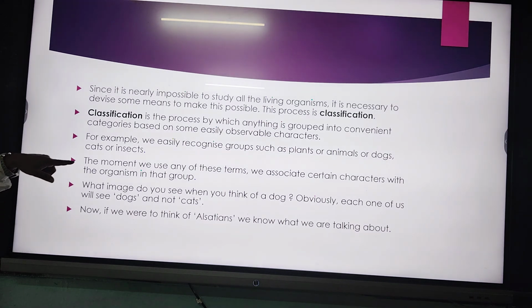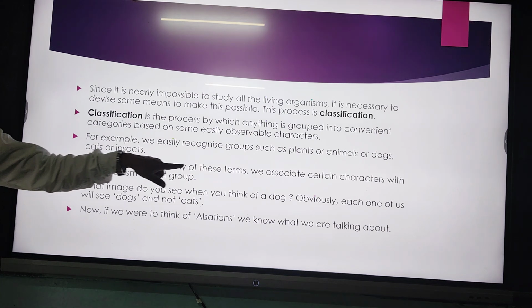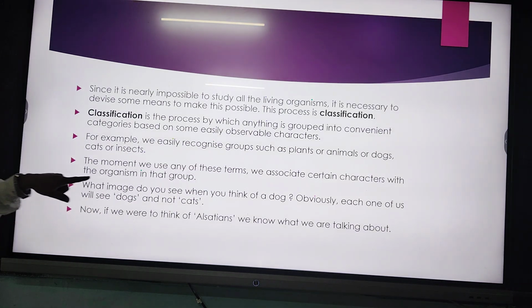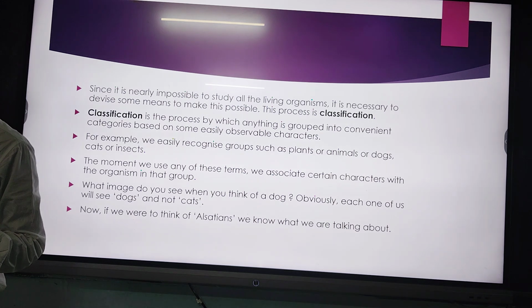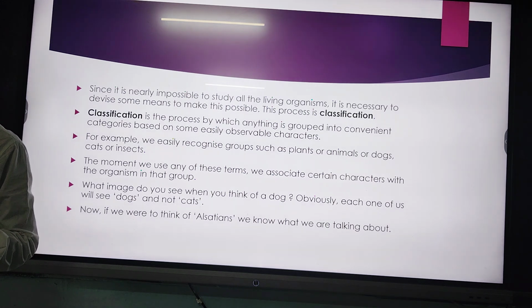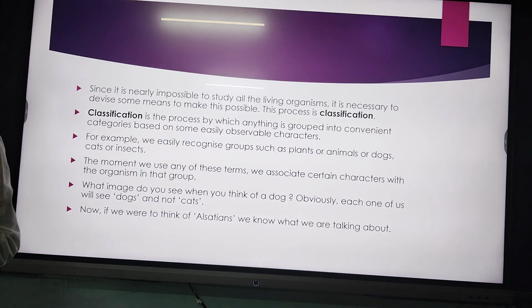Now, the moment we use any of these terms, we associate certain characters with the organisms in that group. What does it mean? Whenever we are classifying certain organisms, we are assigning certain characters. Suppose I ask you, can you differentiate between a plant and an animal? What is the basic thing that you are going to see?